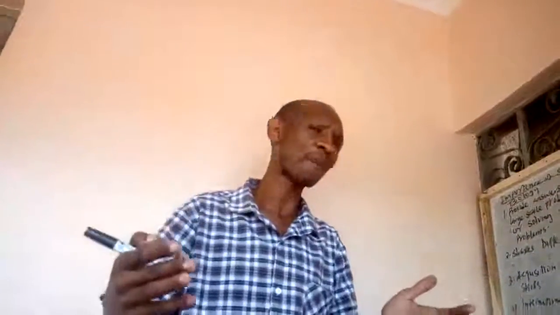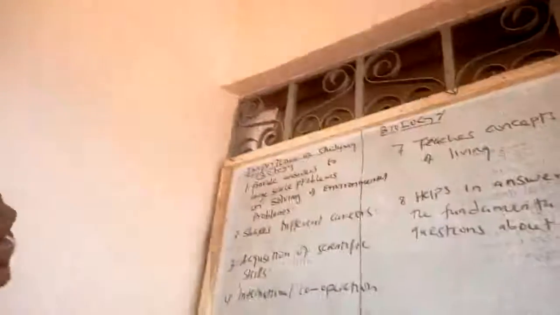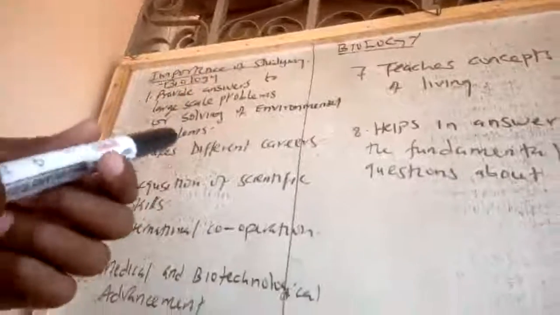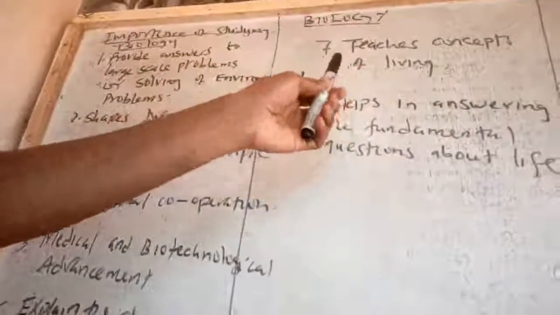Another reason why biology should be studied is that it teaches concepts of living. What are these concepts of living? For example, biology will teach the right type of food to consume and the food not to consume.